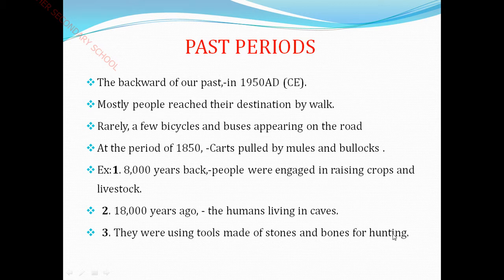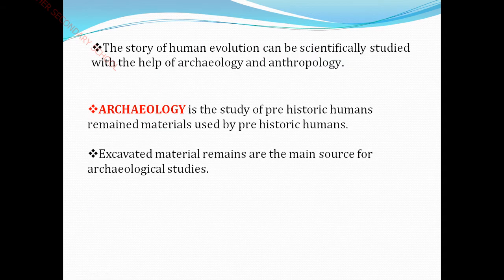Okay children, see, these are all the past periods of our ancestors. The story of human evolution can be scientifically studied with the help of both archaeology and anthropology. Children, archaeology means the study of prehistoric humans, where humans are studied through their remaining materials from the past periods.